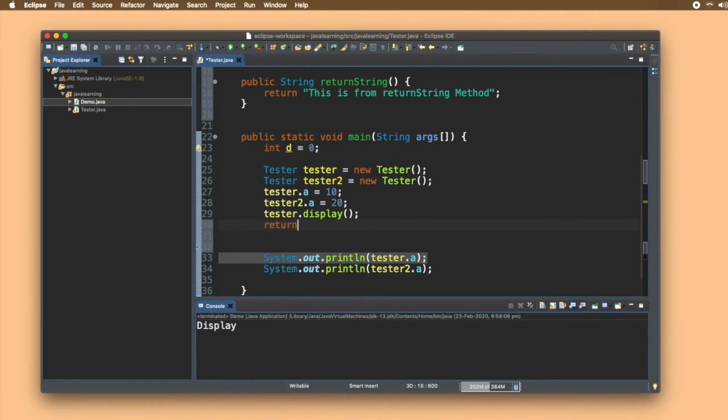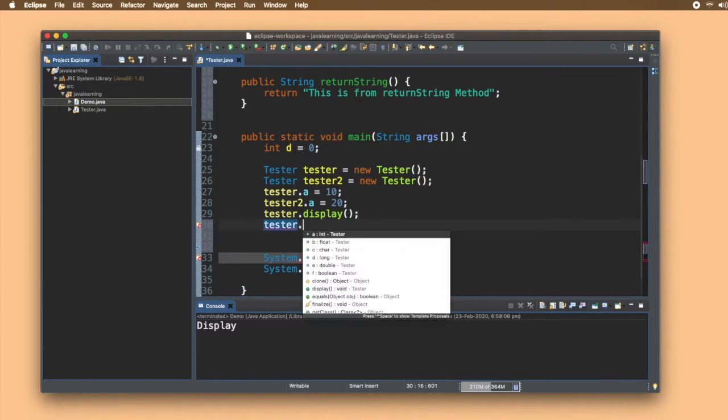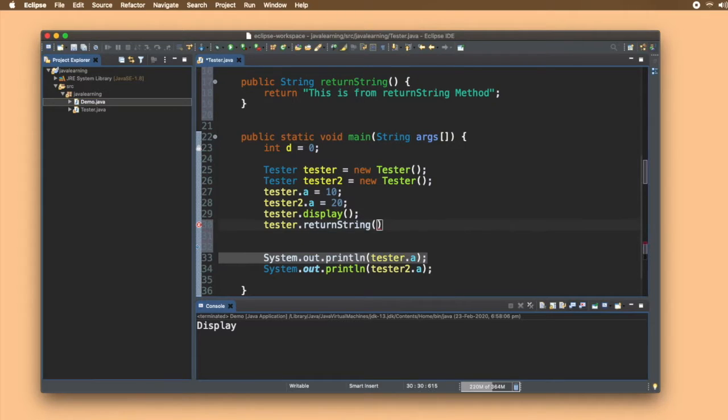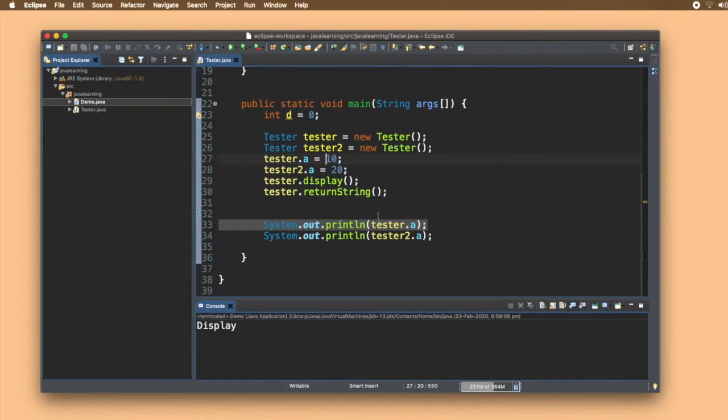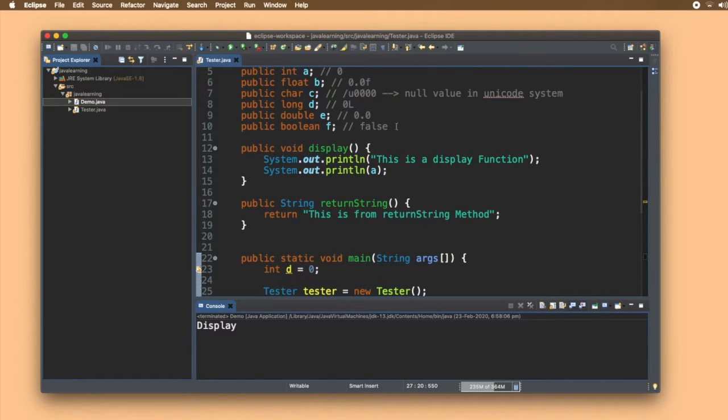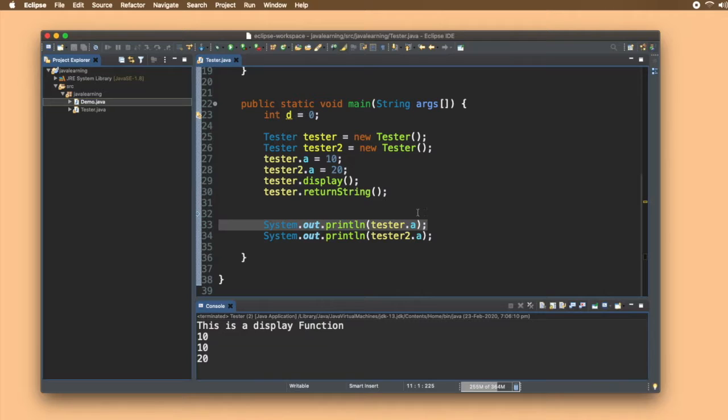If we simply write returnString here, we will not be able to call it, since it's an object function, so we'll write tester.returnString. I'll call it and run it. See, nothing happens.